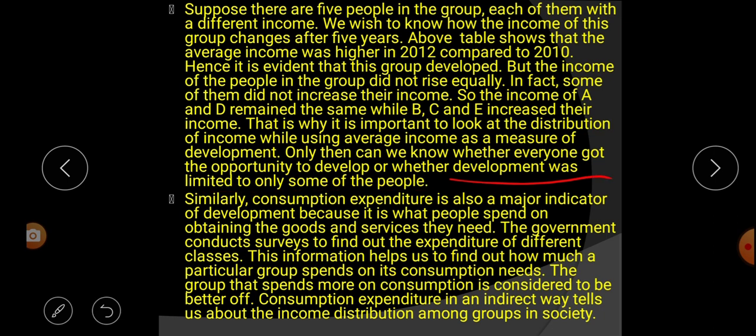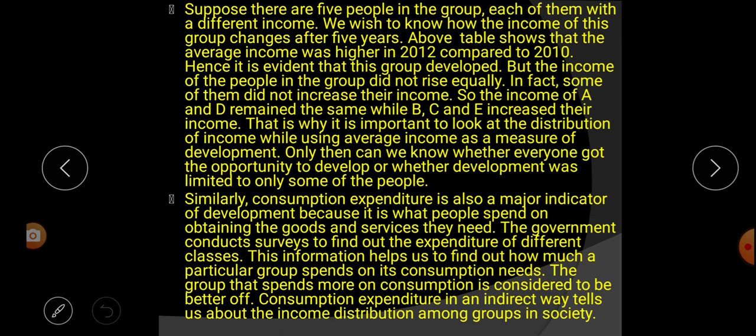So while we are measuring using such indicators, we can come to know whether everyone gets the opportunity for development, or whether development was limited to only a few people.